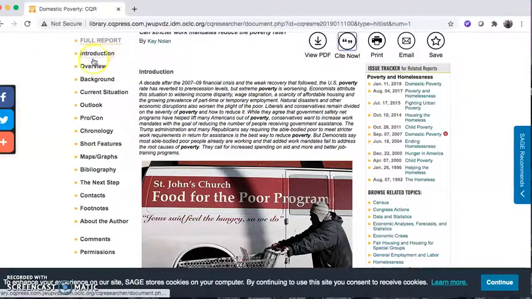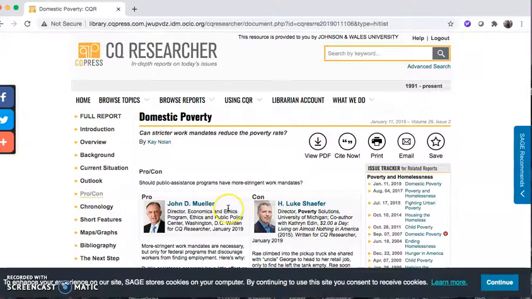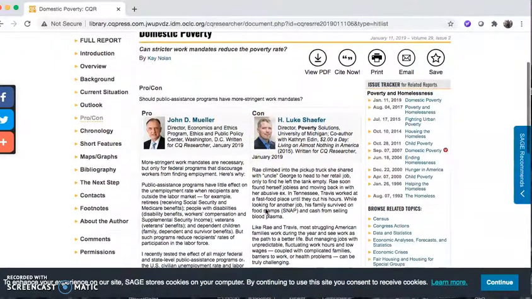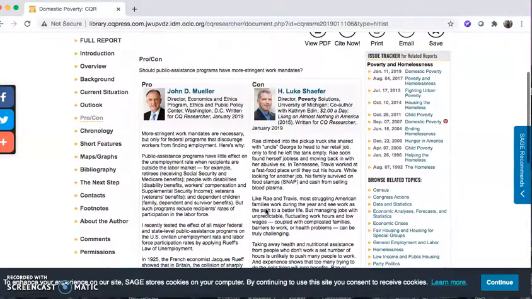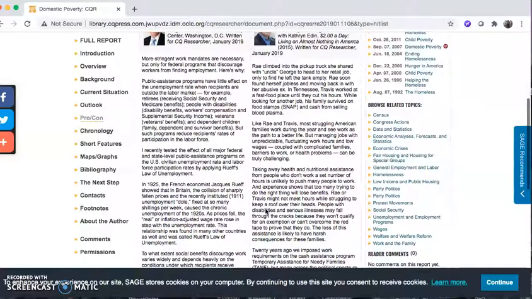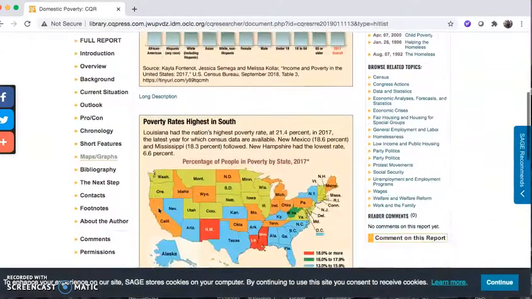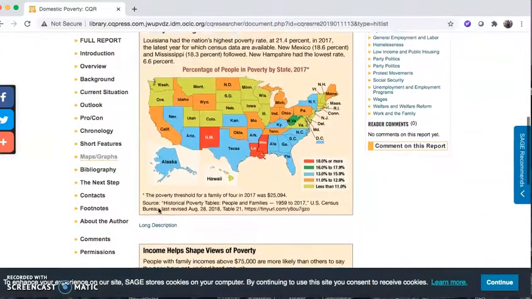I want to point out some of the cool features. So if you look at the pro-con, these are two experts who are writing about their stance on the issue. So that's giving you some different perspectives there. If you go to maps and graphs, again, these can be very helpful when you're trying to illustrate a point.